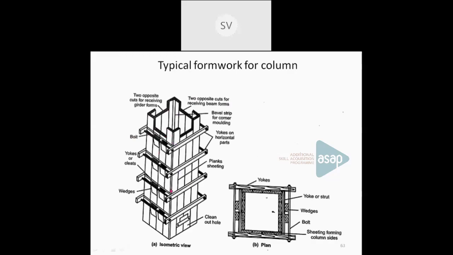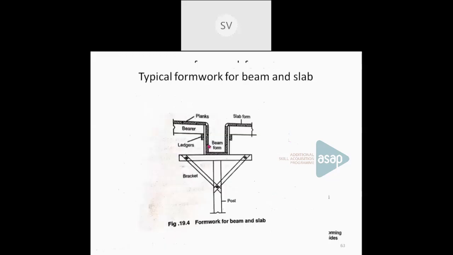And this is a typical formwork for a beam and a slab. Beam and slab are constructed monolithically. It cannot be constructed separately. So this shows the beam form, and this beam along with the slab will be there. So this is the typical formwork for a beam and a slab. So that is about the formwork.